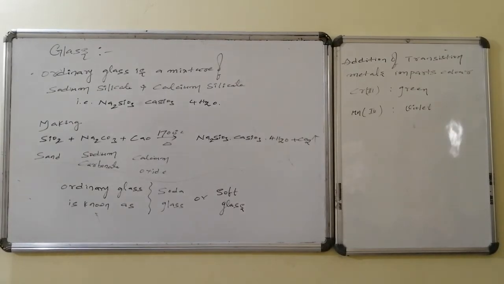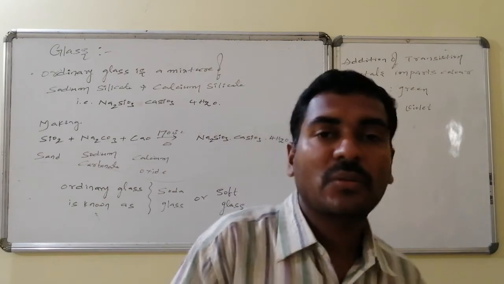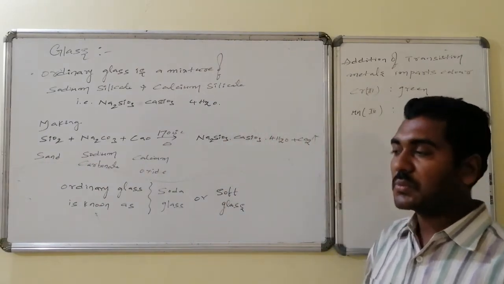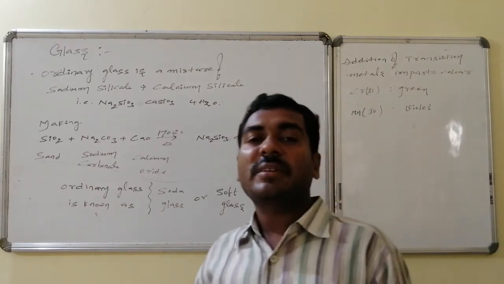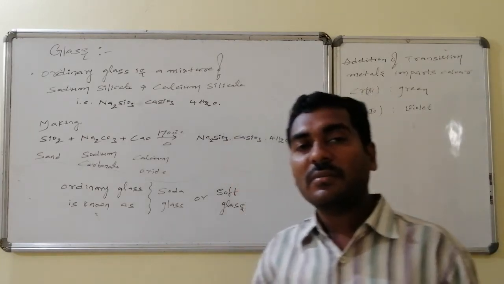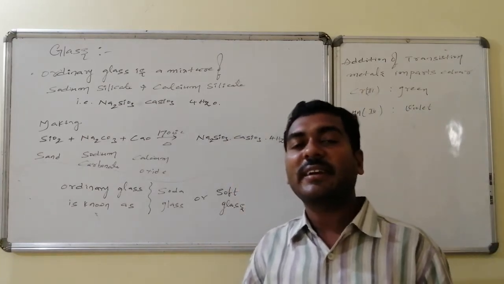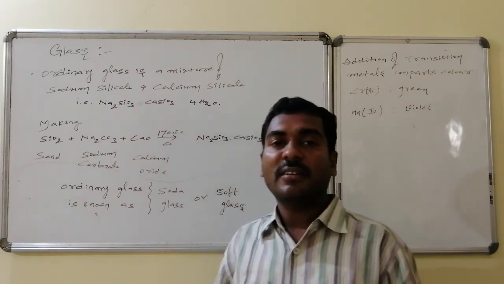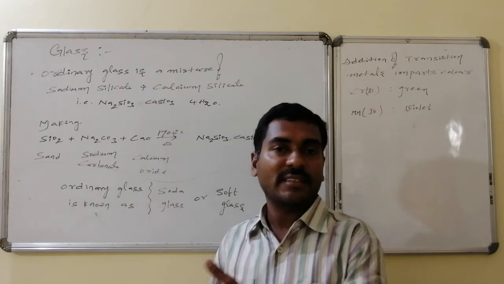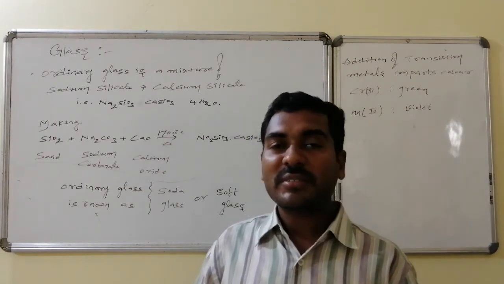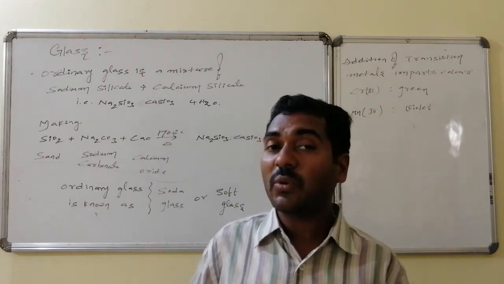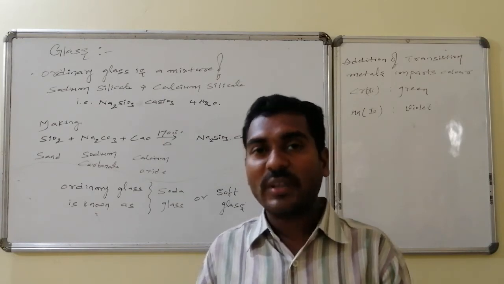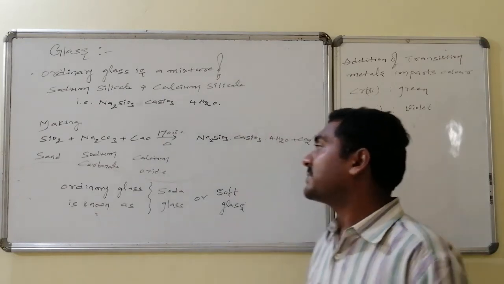Glass. Ordinary glass is a mixture of sodium silicate and calcium silicate followed by 4SiO2, whereas its preparation is made by the reaction of calcium oxide, sodium carbonate and silica on heating at 1700 degrees centigrade, which leads to the formation of carbon dioxide gas followed by sodium silicate, calcium silicate, 4SiO2 combination, which on slow cooling leads to the formation of the glass.